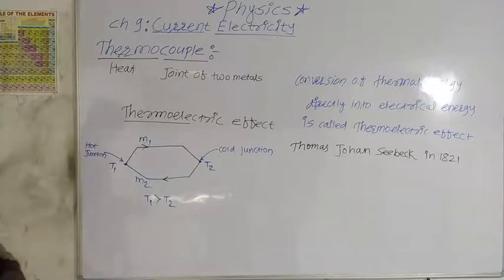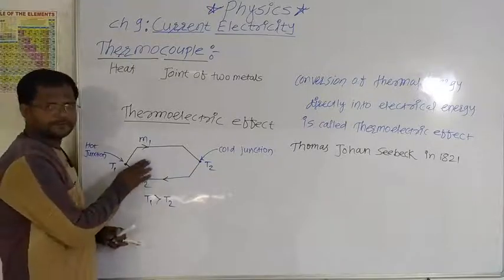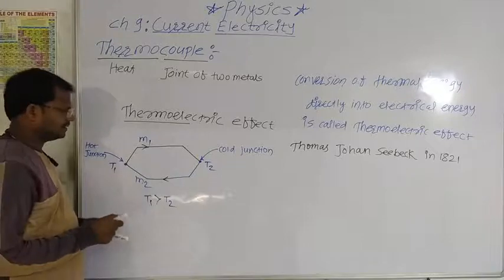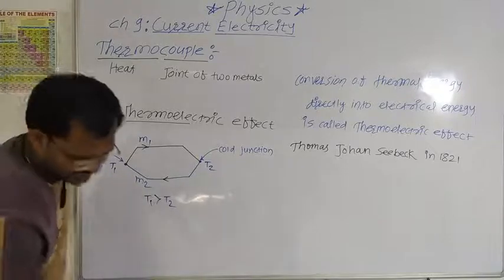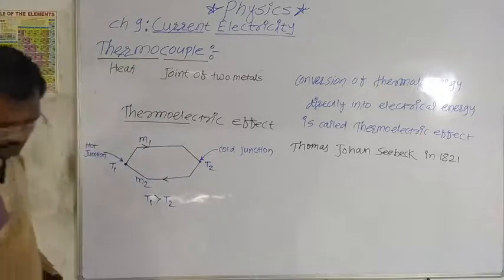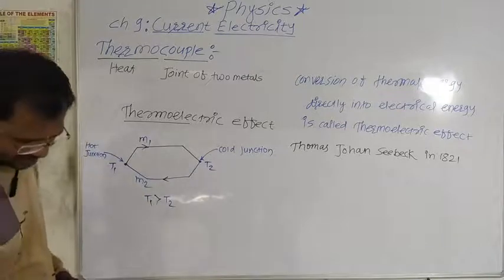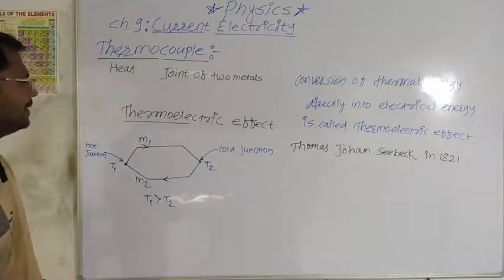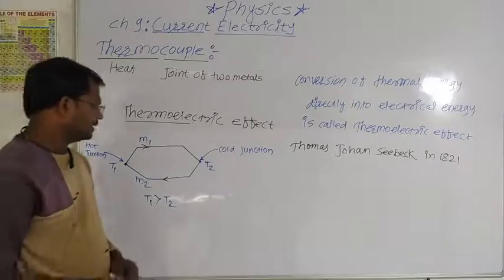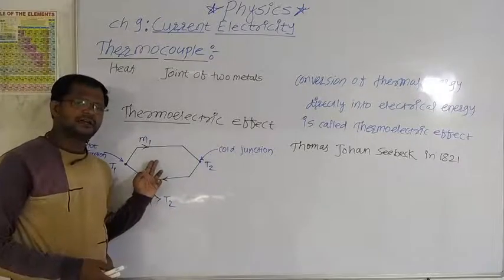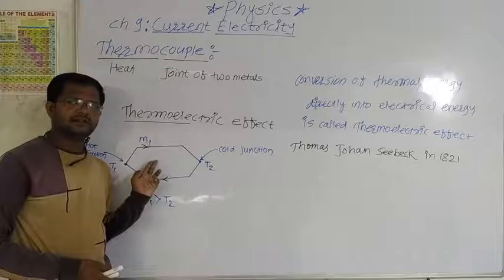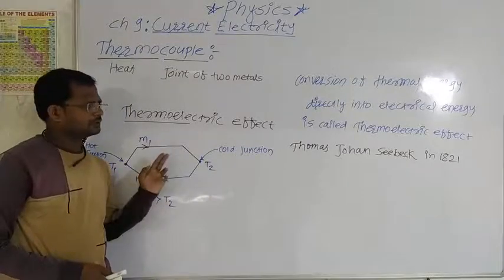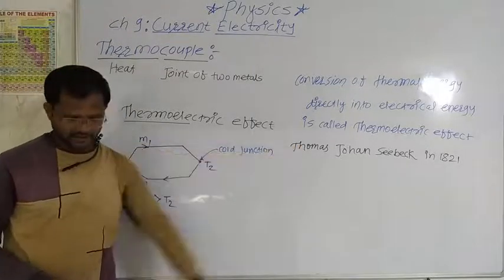The EMF produced is called thermo EMF and the effect is called Seebeck effect. This effect is called Seebeck effect because it was discovered by Thomas Johann Seebeck.